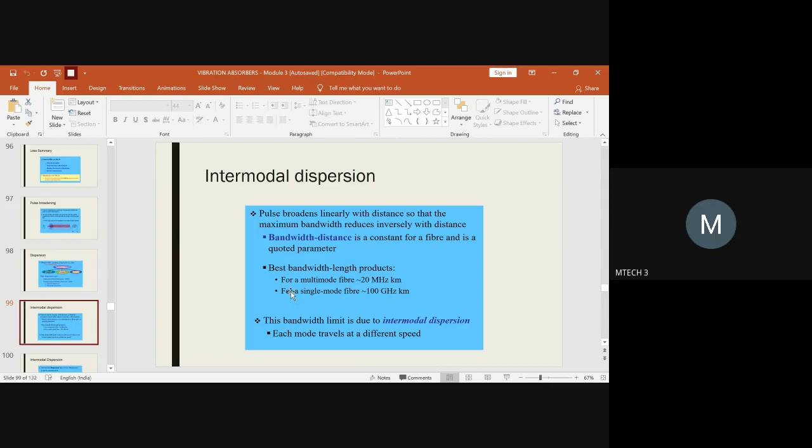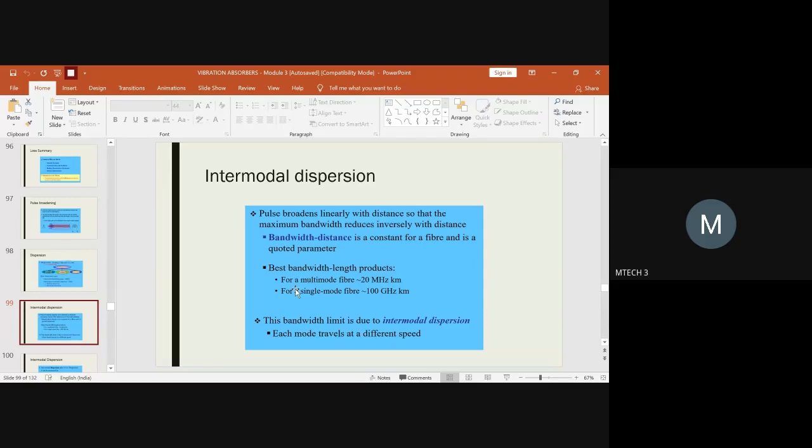If you are going for a communication application, telecommunication, it is always preferable to go with single mode fiber. In that case, you should select the bandwidth length product as 100 gigahertz kilometer. This is a constant value which will be there for that particular type of optical fiber for lifelong.